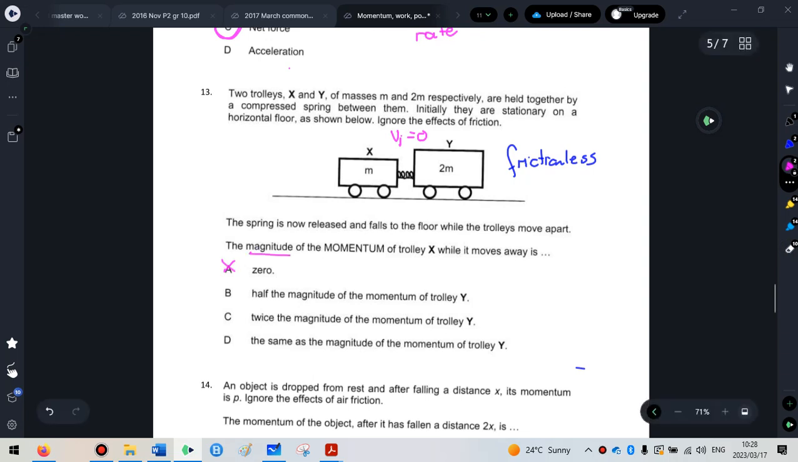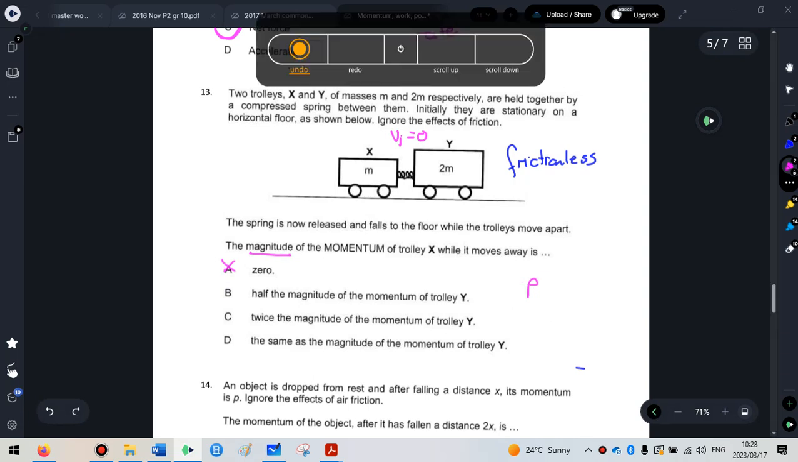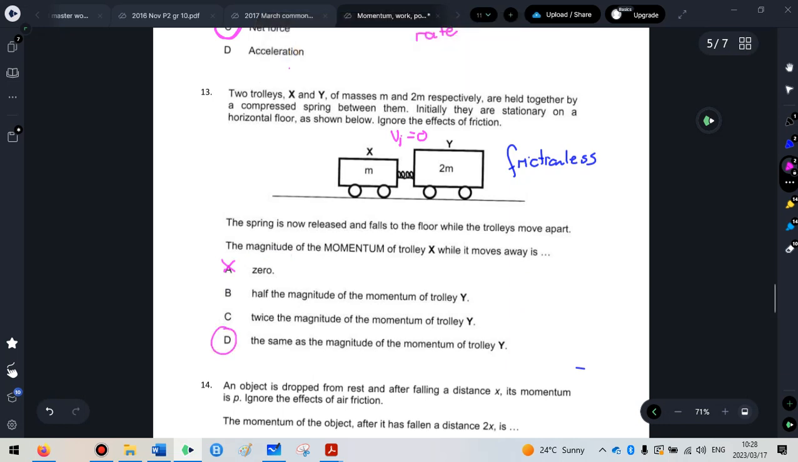That would mean that it would be stationary after the trolleys are released. Okay, the magnitude just means that you don't have to factor in the negative. So if the momentum was, let's say, negative P, then the answer on the memo would just say P. So magnitude just means ignore the negative. So it is option D, and the reason is the momentum of X is equal to the momentum of Y, because remember that initially they're standing still. So the sum of the momentum initial is 0, which means the sum of the momentum after, if we use the law of conservation of momentum, needs to be the same. So it needs to be 0 after as well.